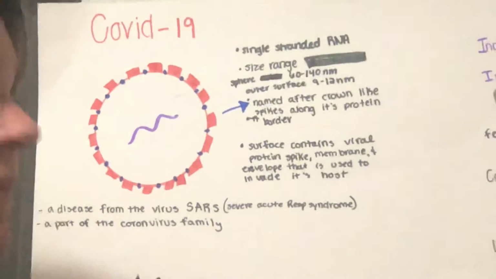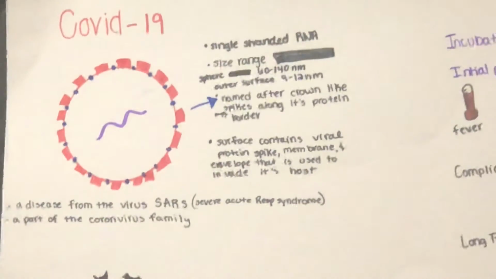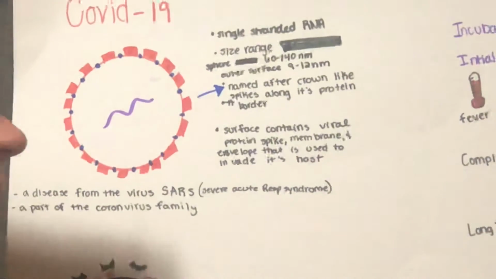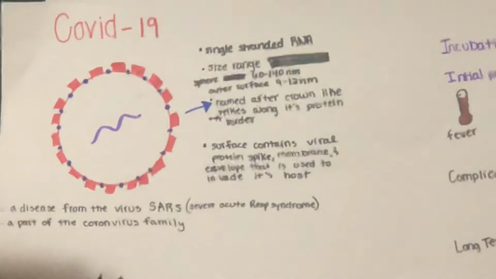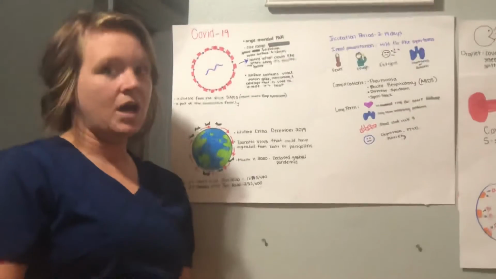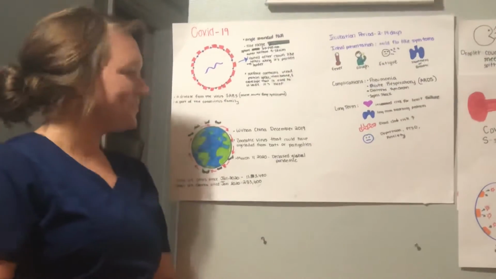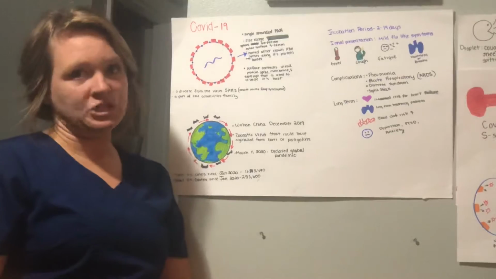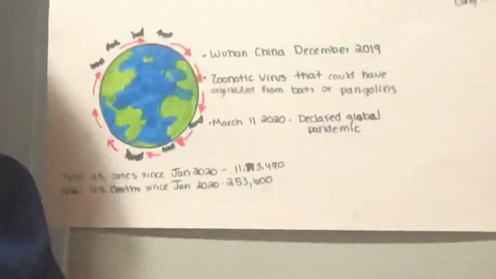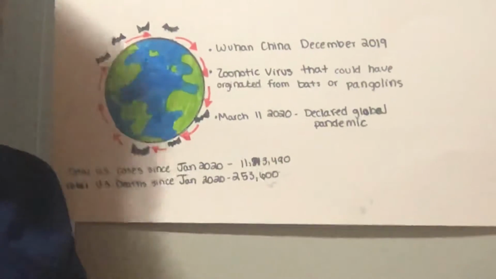COVID-19 is a disease from the virus SARS, severe acute respiratory syndrome. It's a part of the coronavirus family. It is a single-stranded RNA molecule. It is named after its crown-like spikes along its protein border that it uses to invade a host cell. It was traced back to Wuhan, China in December 2019. It is a zoonotic virus that could have been from bats or pangolins.